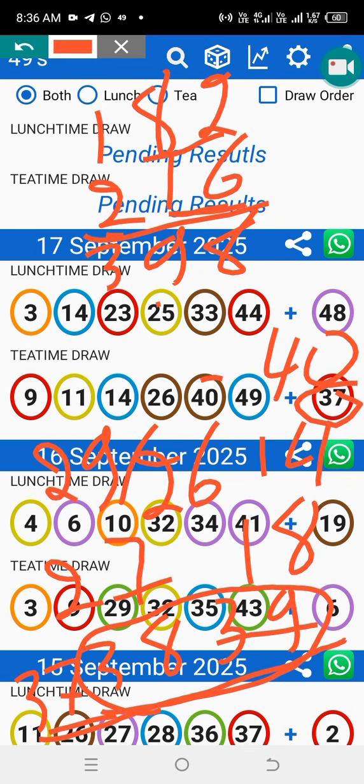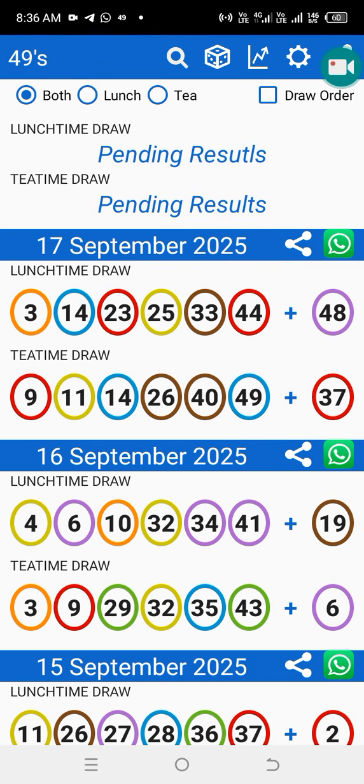Here 40, here 37. Then 26, 29, 26 sitting there. Then 14, 16 minus 2 is 14. 14 is sitting there, right? So this code they will play it on tea time. Sometimes they're gonna play it on lunch time, right? So the other number which was there was 21 or 12. Because here there is a 12, here there is 21. That is a number, but it's already played, right?